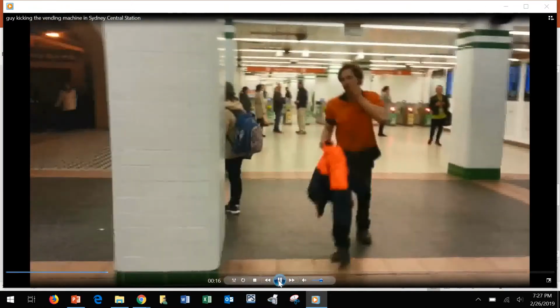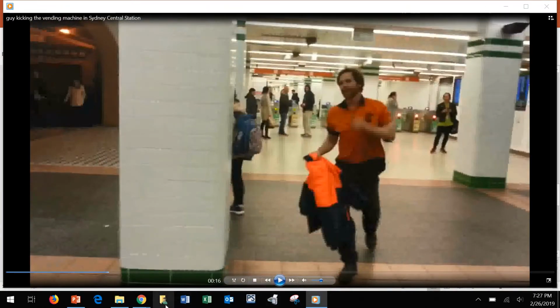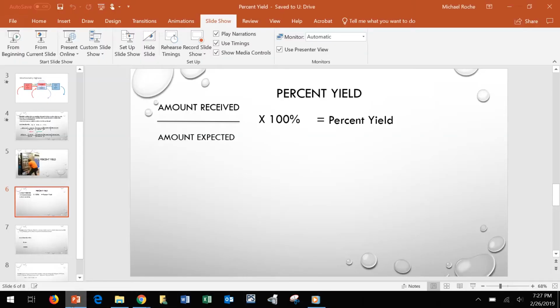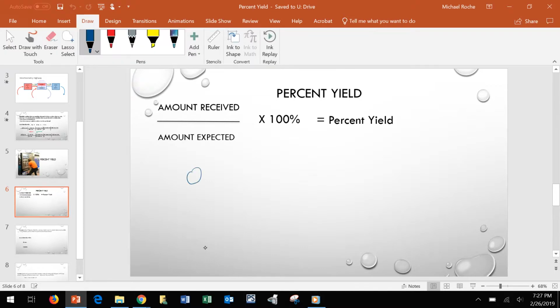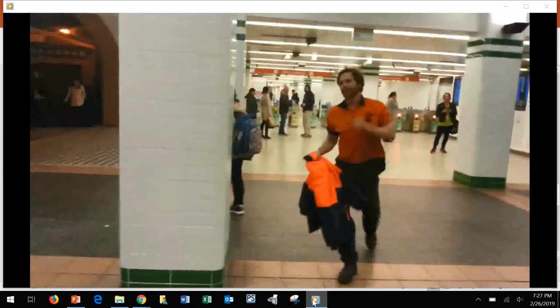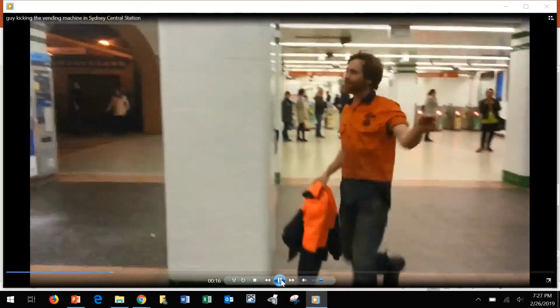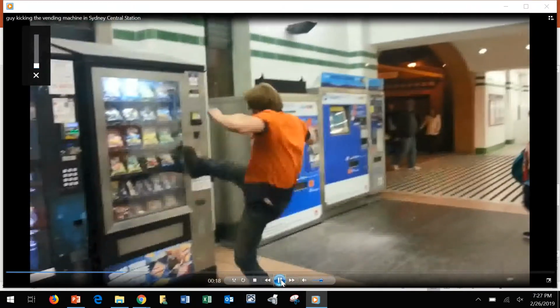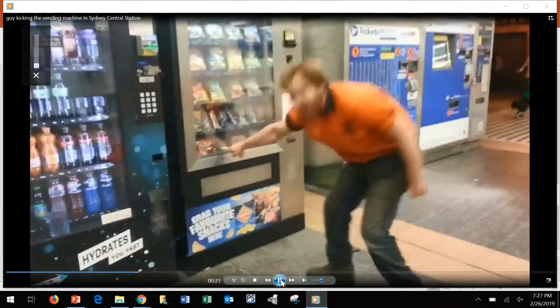So currently, the reason he's so upset is because his percent yield is currently zero. He was expecting one of the candies to fall out, and he received nothing. So his percent yield right now is zero, and that's why he's so upset. However, as you can see here, as it goes on, I'm going to need to turn this down because he's yelling in my ear. All right.